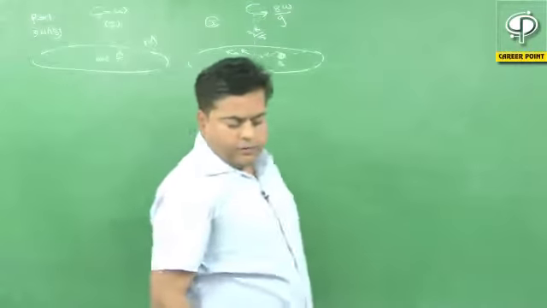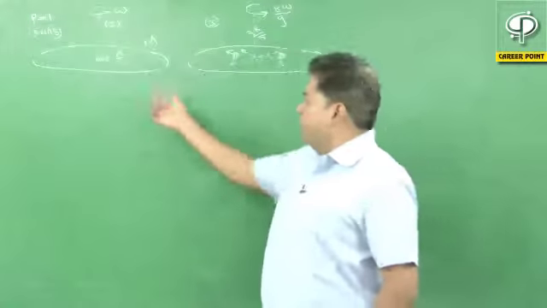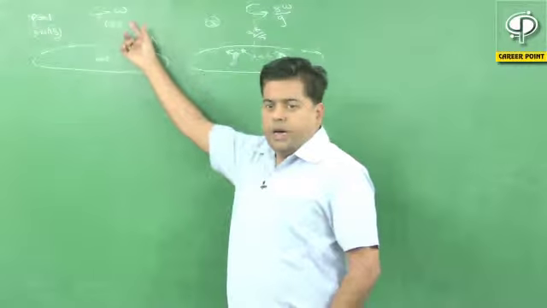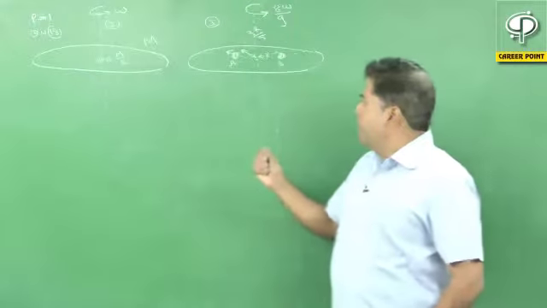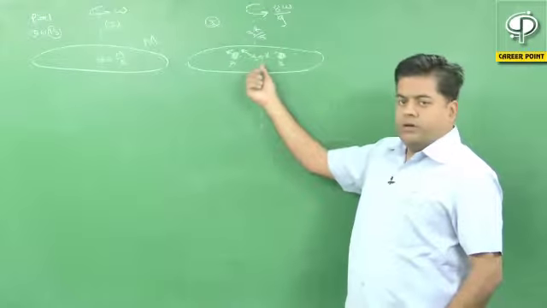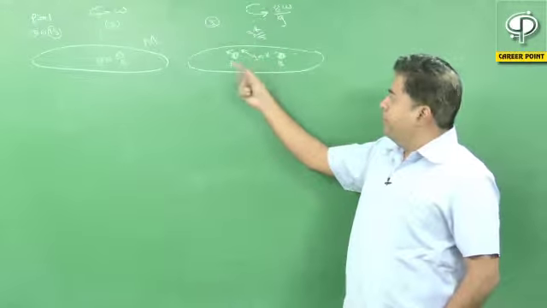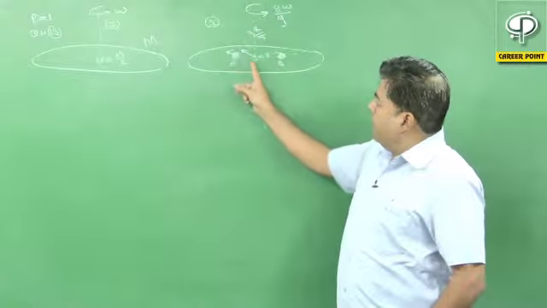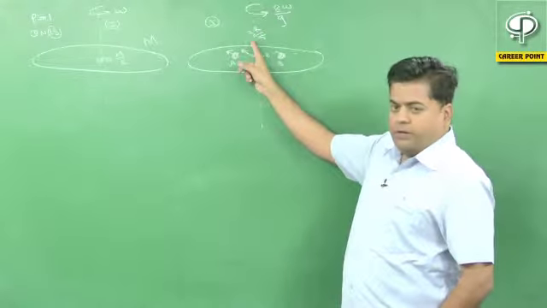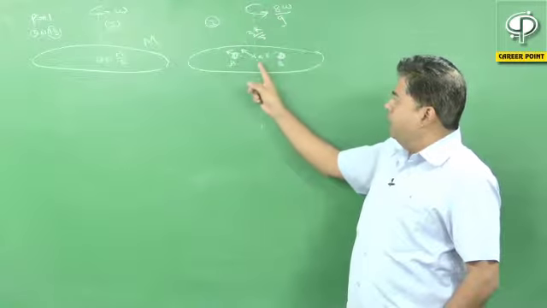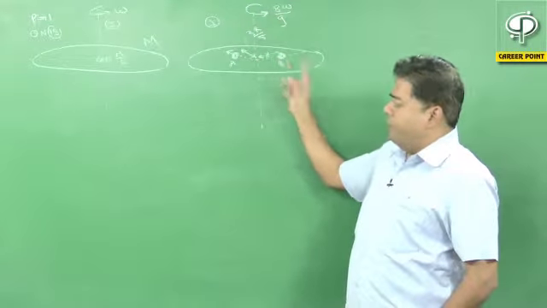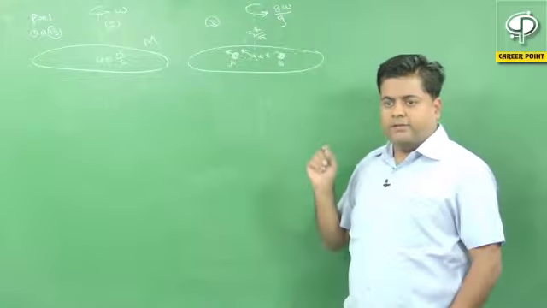The initial angular velocity of the ring is omega. As the ring starts to rotate, after a certain time the position becomes this one. In this case, bead A is at a distance 3r by 5, and the system has angular velocity 8 omega by 9, and we have to calculate the distance of particle B from the axis.